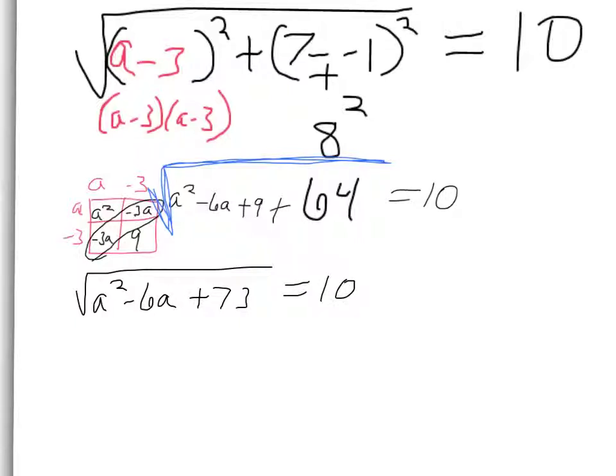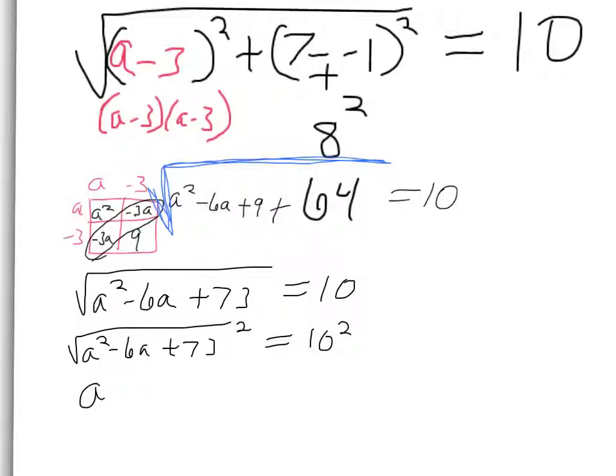Okay, so now this is like a problem that we studied last chapter. Anytime you have things inside a radical that you need to get to, we need to figure out what a is. What you're going to do is square both sides. I like to rewrite it so I can really show what I'm doing. And I'm going to square that side, and then I'm also going to square the other side. And what that will do is just get rid of the radical.